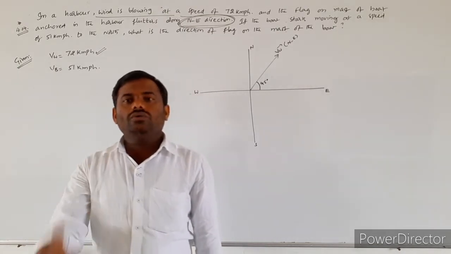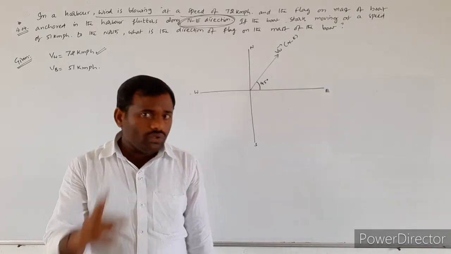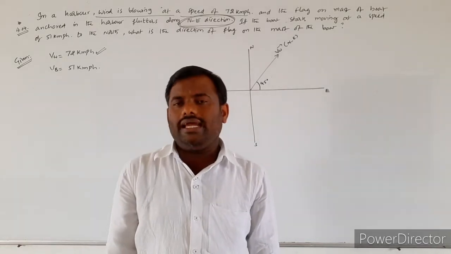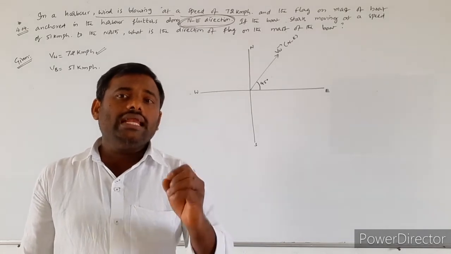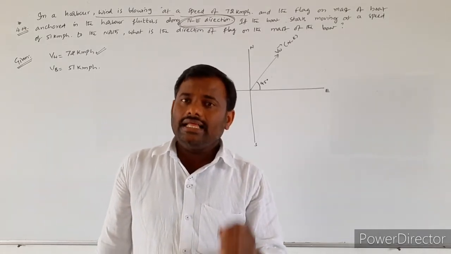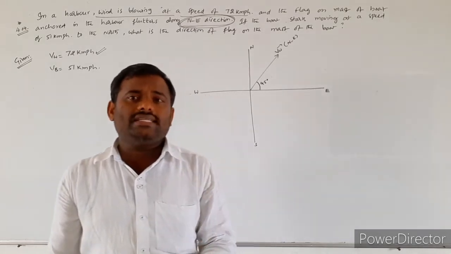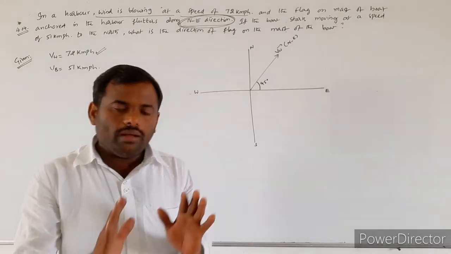So what we have to calculate? We have to calculate the direction of relative velocity of the wind with respect to the boat.